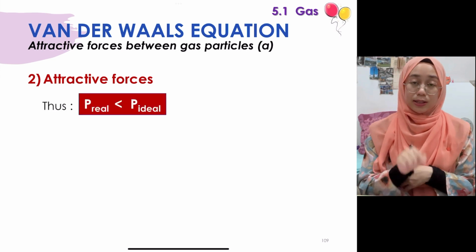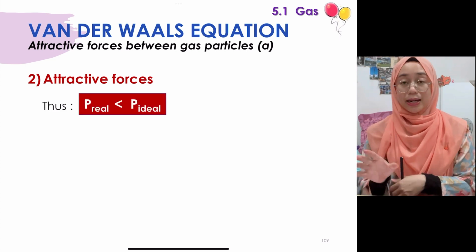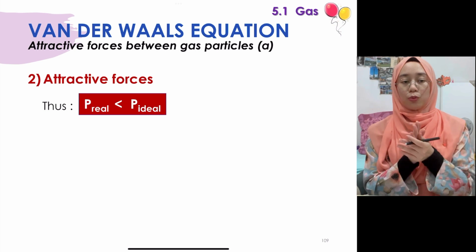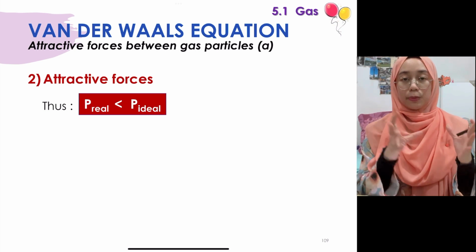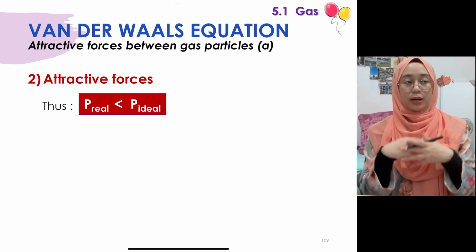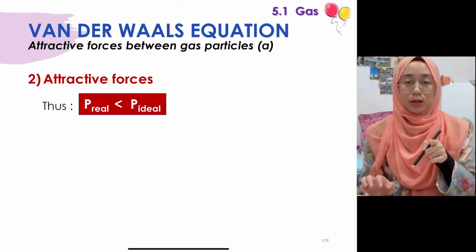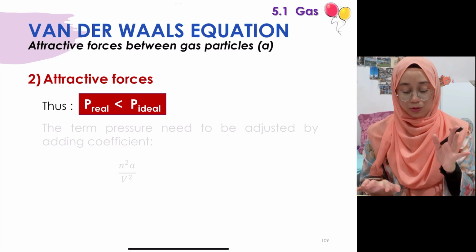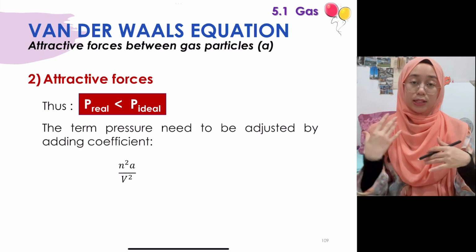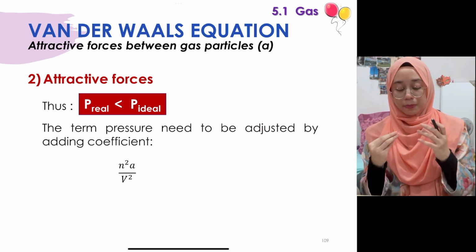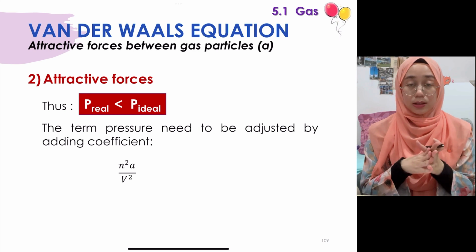So basically, the pressure of a real gas is lower than that of an ideal gas. If you just use PV equals nRT to find the pressure, and then you calculate the actual pressure of the real gas, it should be lower than the P you calculated initially using the ideal gas. So how do we make an adjustment here? We will introduce some coefficients.